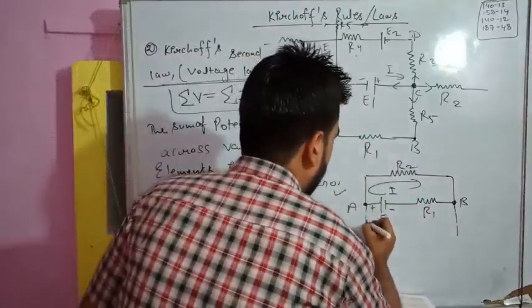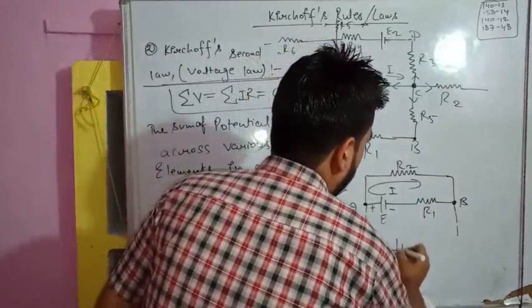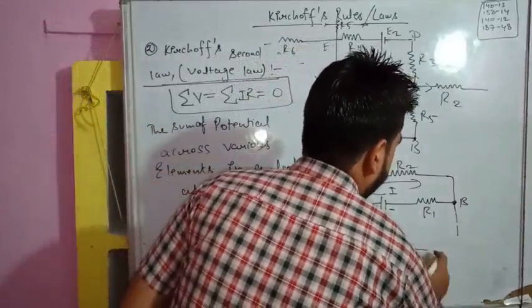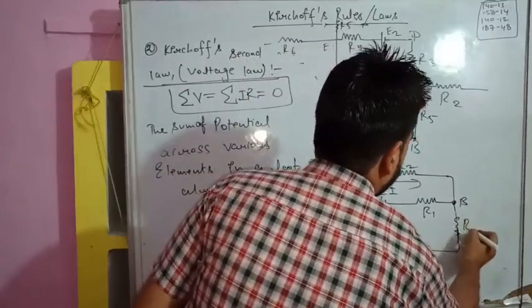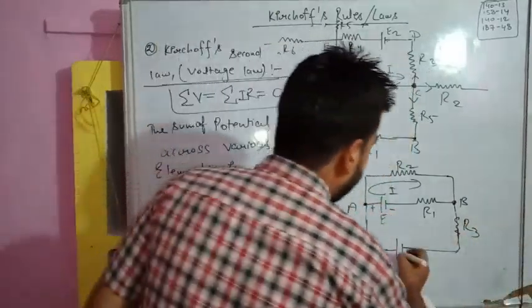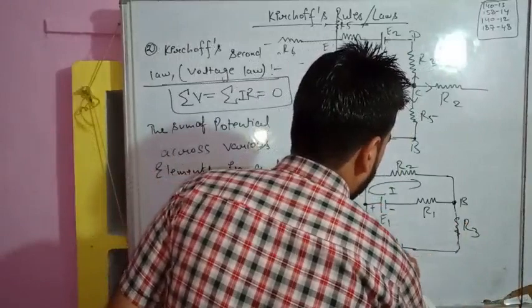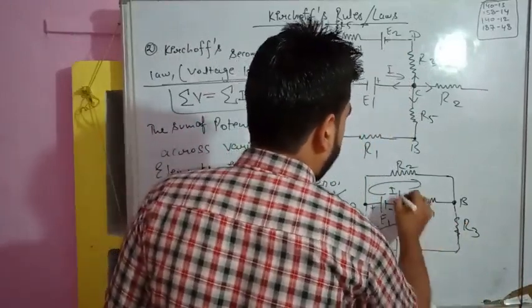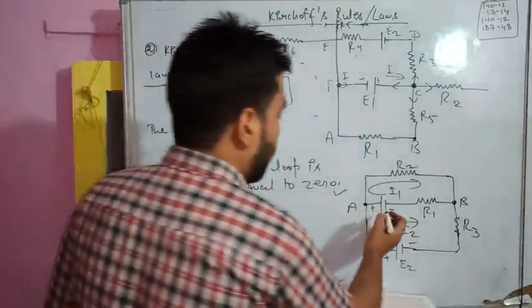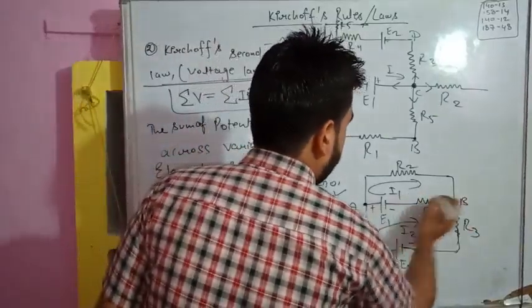But suppose in the lower end we have also applied a battery, and suppose this is connected directly, or suppose one resistance is there in between, and this is E1, so this is E2, plus minus, and suppose higher potential to lower potential I2, and this is I1. Now what is the current in this branch AB?